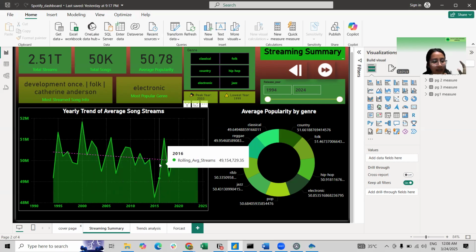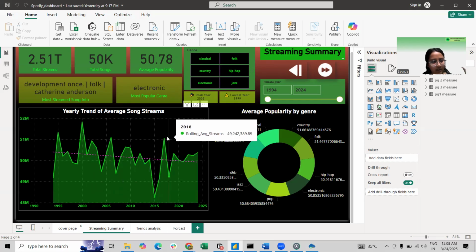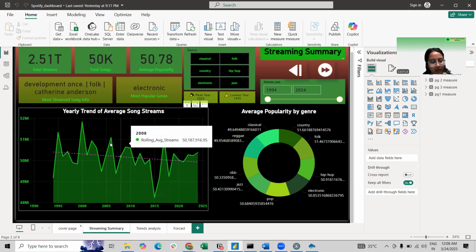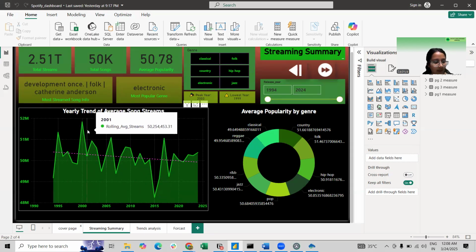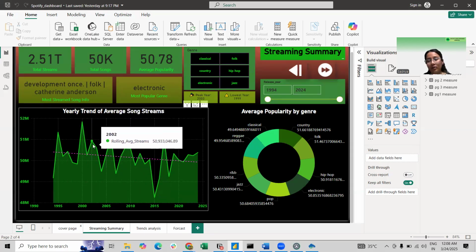There was a spike in the streams around 1995, 2003 and 2015, while dips occurred in 2010 and 2016.